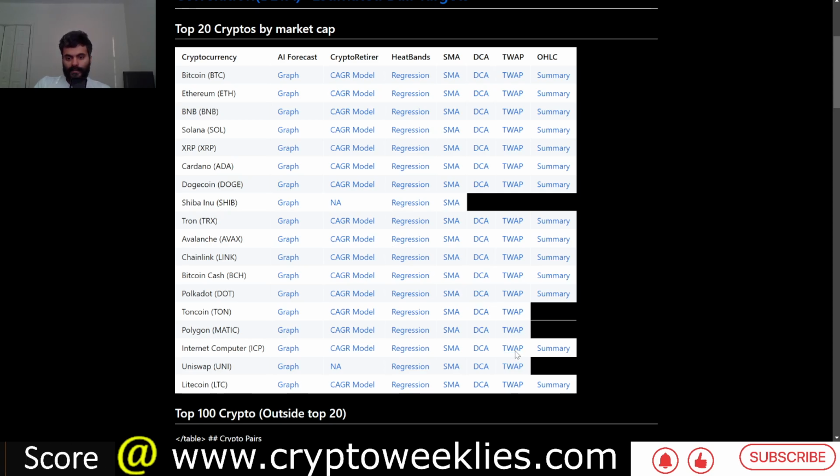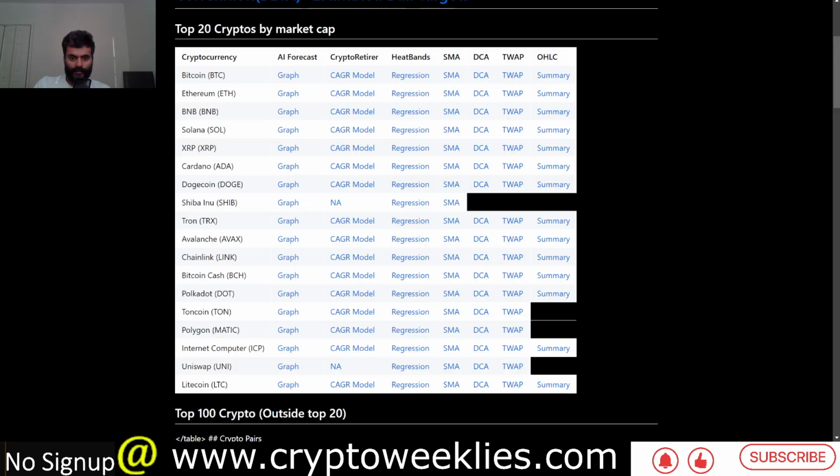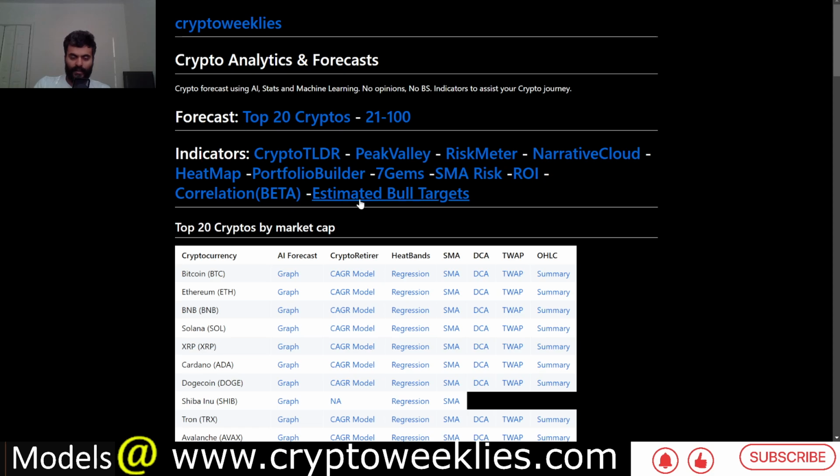The time weighted average price says for this particular crypto, the price has always trended lower than the time weighted average price. Never in its history was the price above the time weighted average price. It is continuously in a downturn. So this model is not particularly useful for ICP, but for other major cryptos, this model does identify accumulation zones.